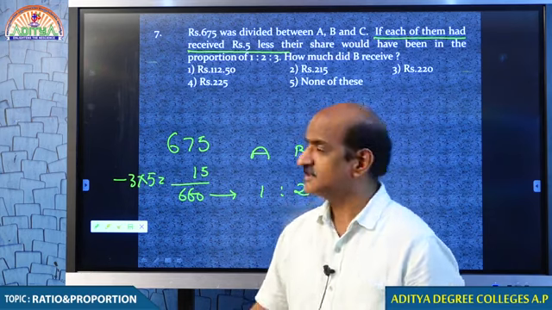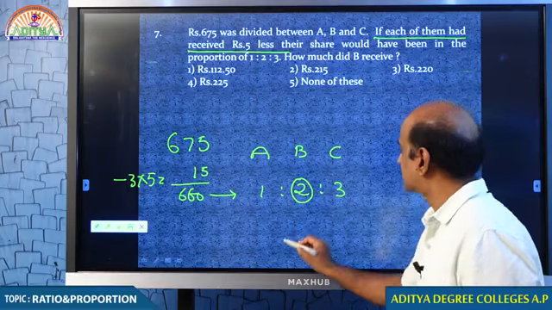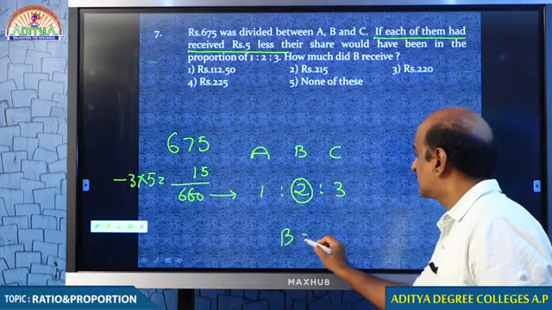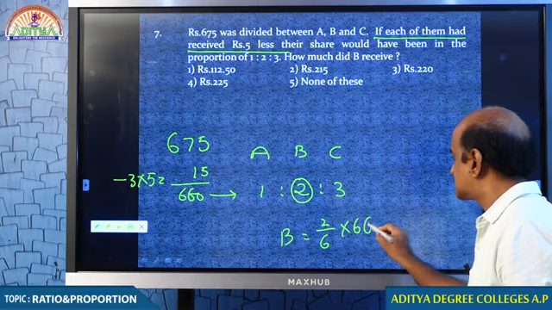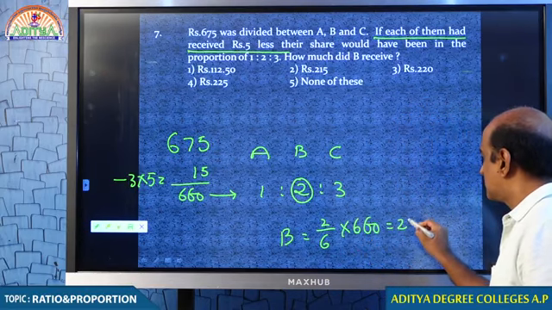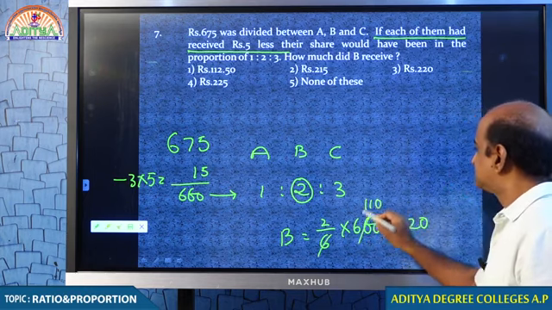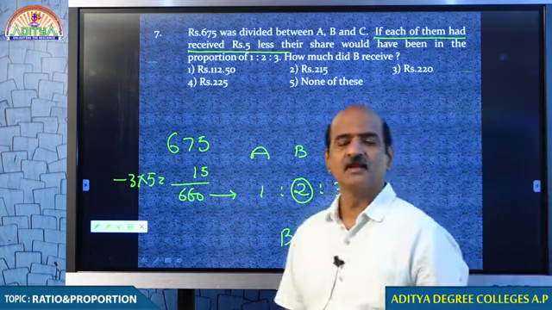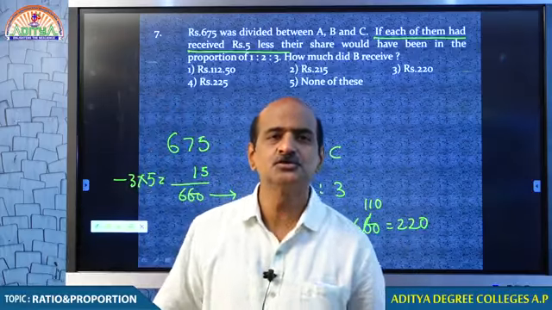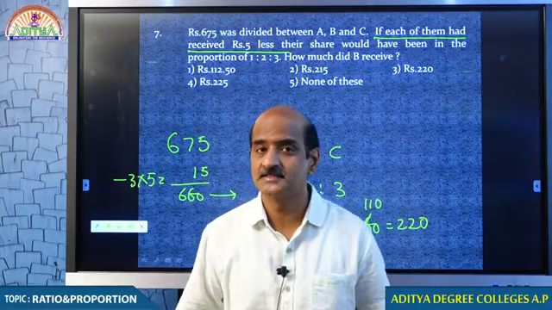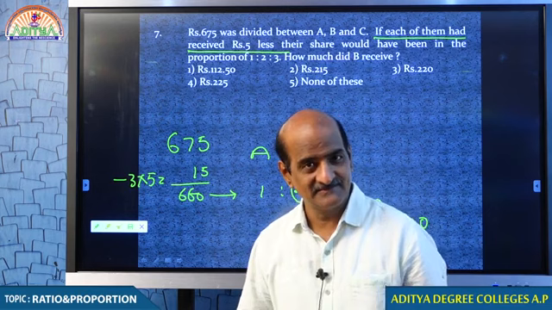You understand, my dear students? Tell me what is B's share? B's share is equal to 2 by 6 into 660. How much? 220. How much is B getting? 220 rupees. In 675 or 660?